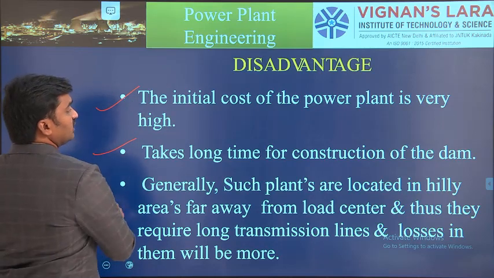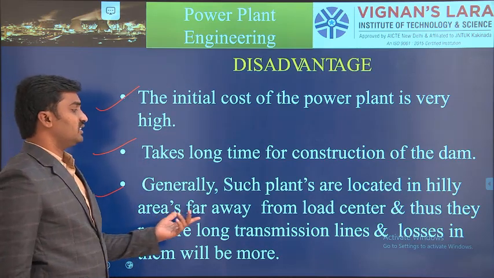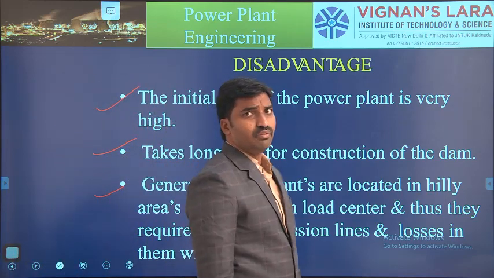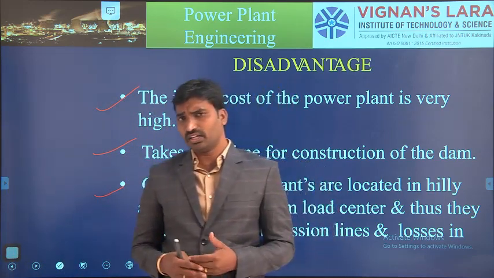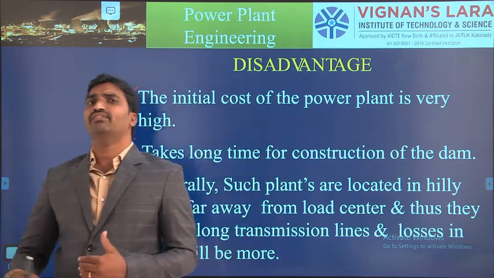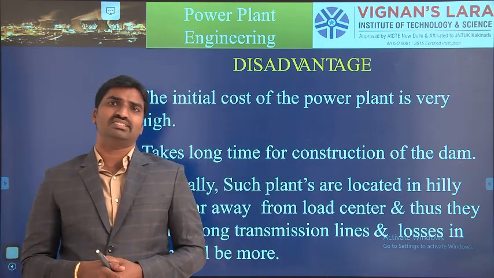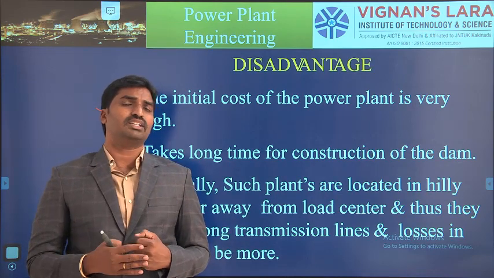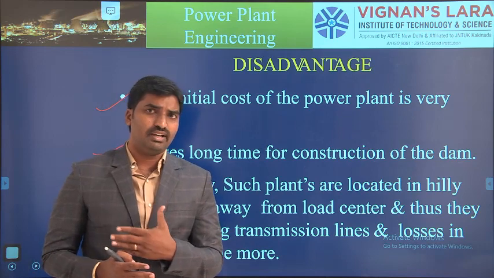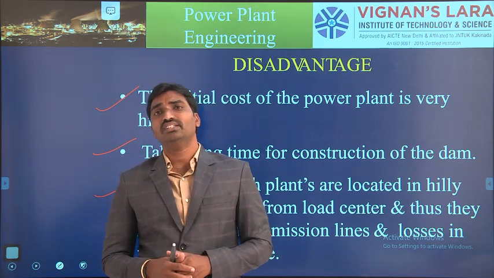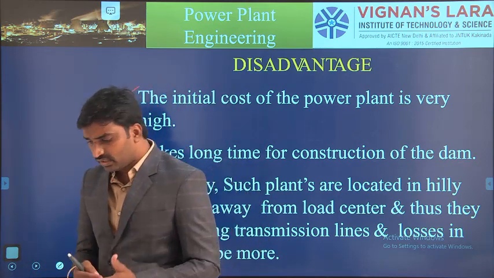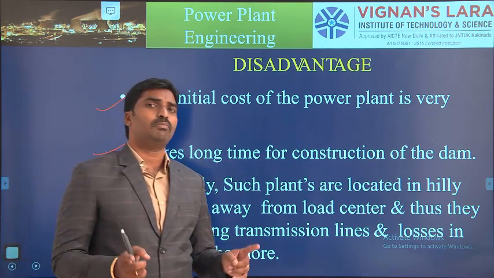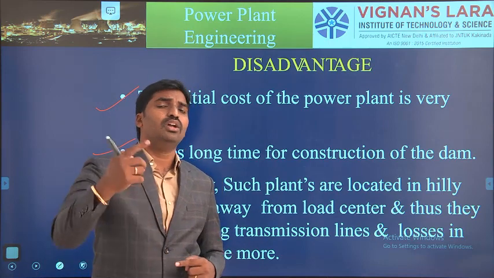And generally such plants are located in hilly areas far away from the load center, because a hydroelectric power plant is always far away from the load centers where the people are, since it is protected from flood-prone areas. So the power generated in a hydroelectric power station needs to be supplied from the generating point to the load center.